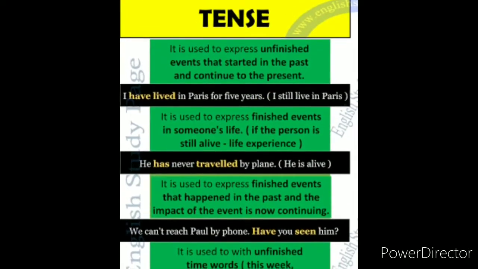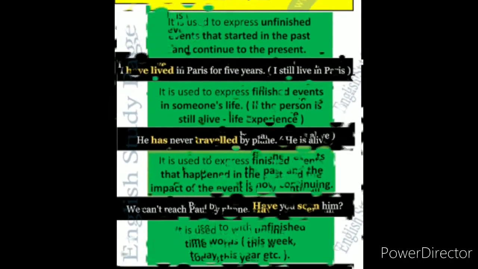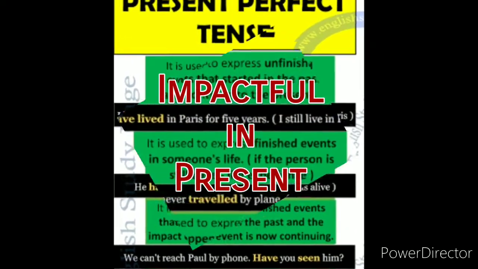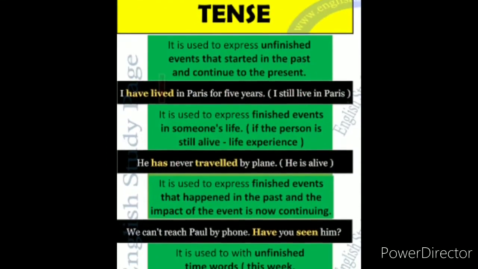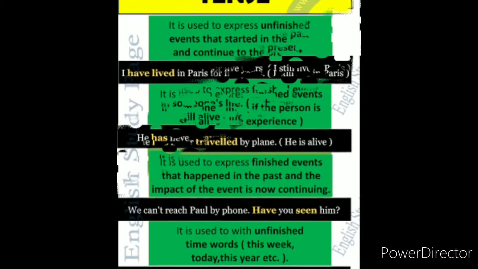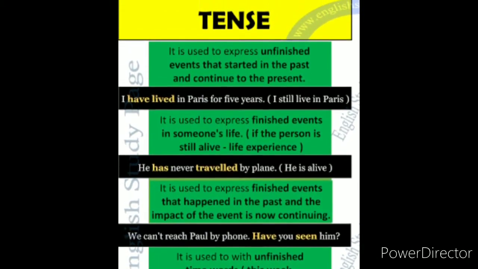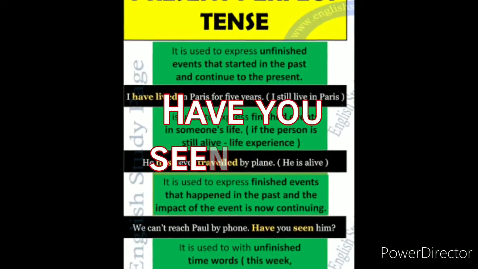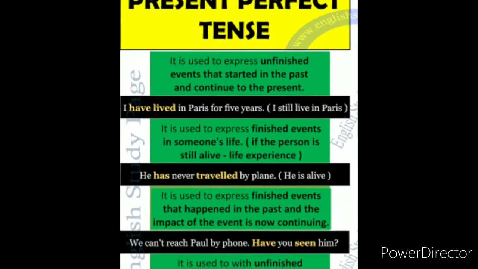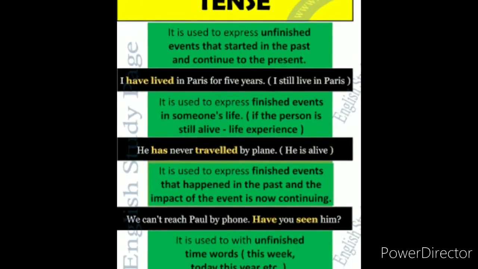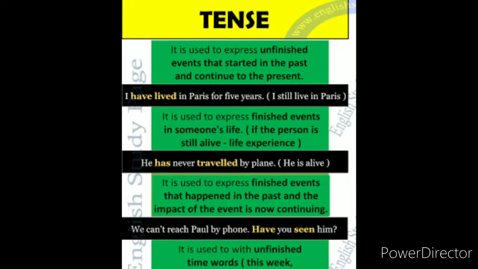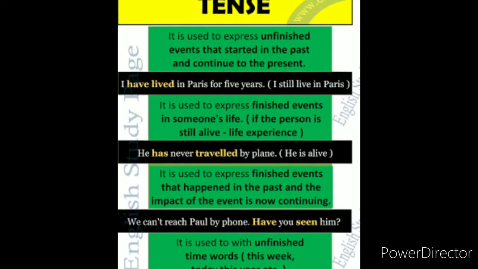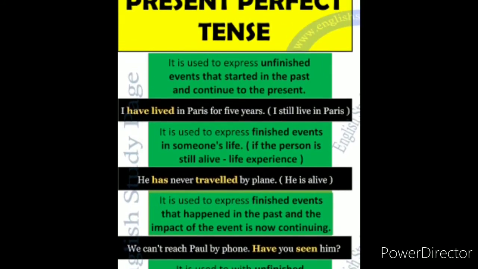Now the third usage. Present perfect tense is used to express finished events that happened in the past and the impact of the event is still continuing in the present. That means something happened in the past, but its effect is still there in our present time. Alright? For example, we can't reach Paul by phone. Have you seen him? So still now we aren't able to contact Paul. Okay? We were not able to contact him by phone earlier, and still we are not able to contact him. Is that clear? I hope you understand the difference.